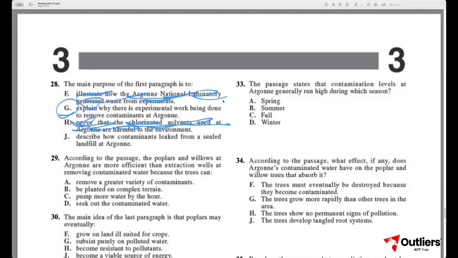J says, describe how contaminants leak from a sealed landfill at Argonne. Again, not the main idea, and it's not even mentioned really. So that's why G is correct.